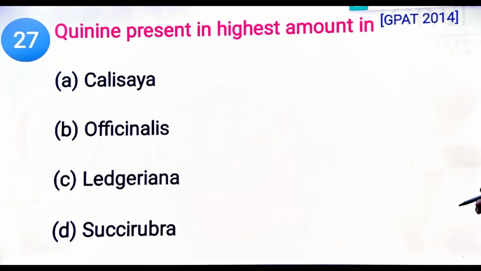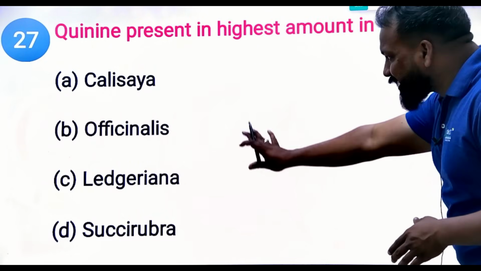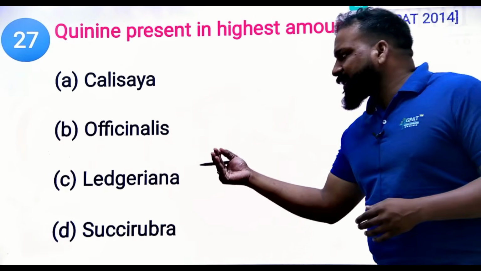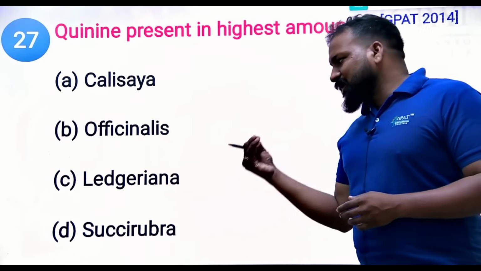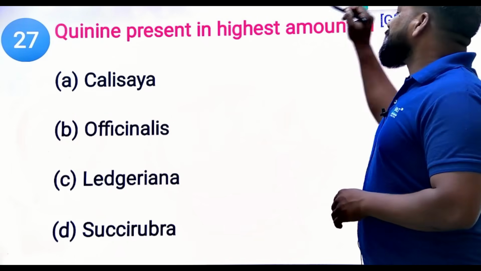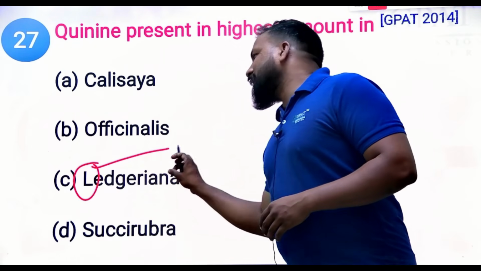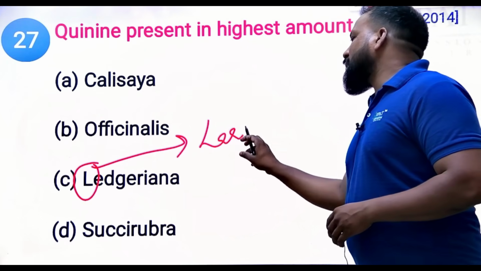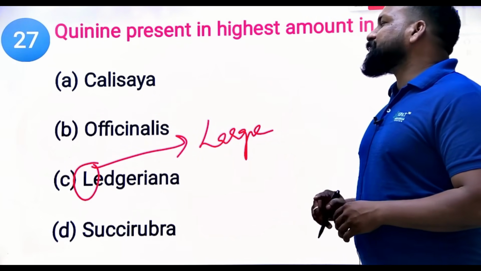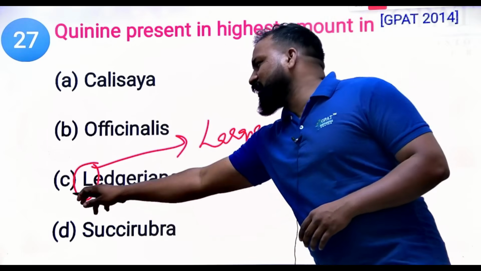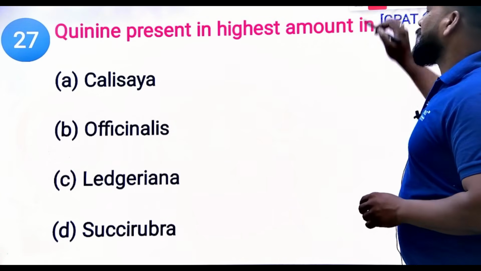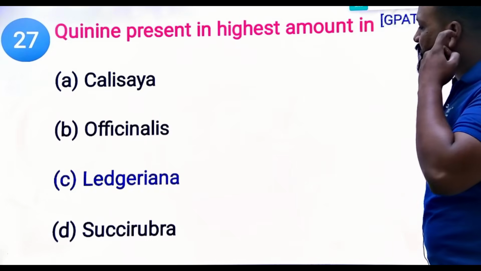Quinine is present in the highest amount in which of the following species of Cinchona? 2014 question. Cinchona calisaya, Cinchona officinalis, Cinchona ledgeriana, Cinchona succirubra. I'll give you a hint that we can easily remember. L for large amounts. Large amount of quinine is present in Cinchona ledgeriana. L for large. Clear? The right answer is ledgeriana.